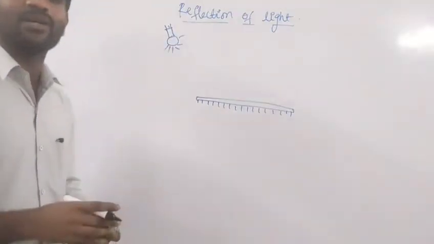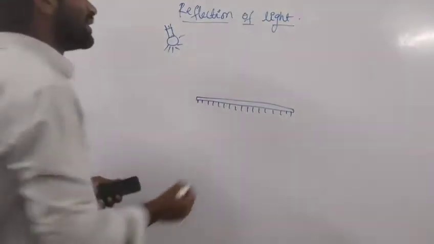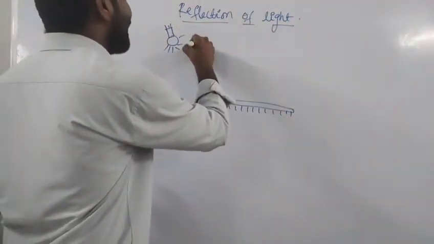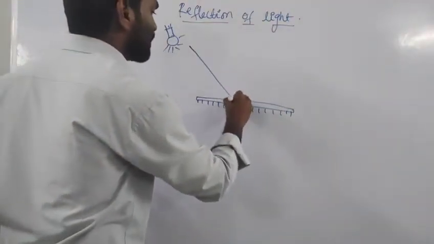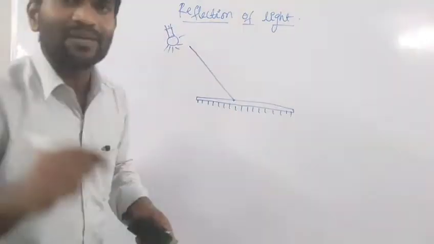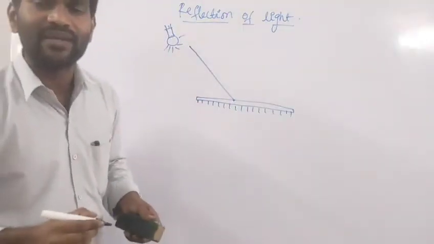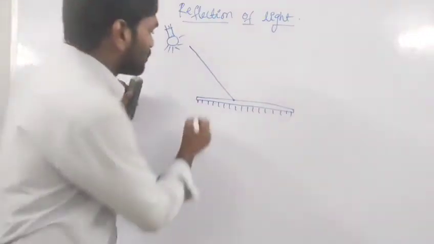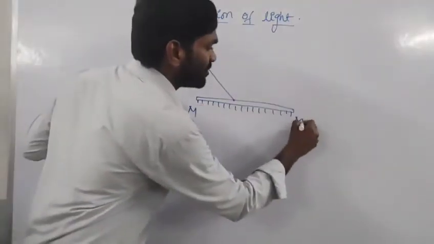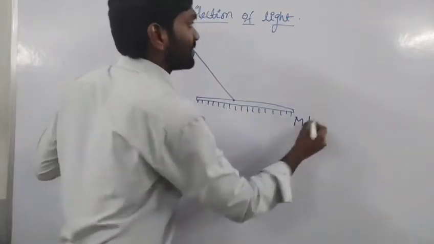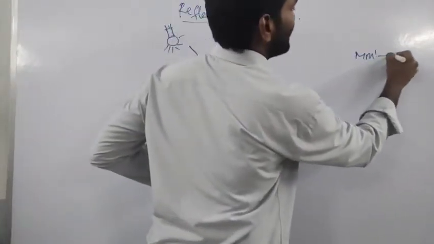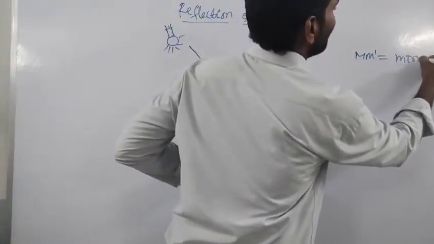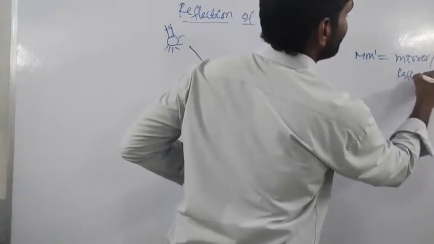Let us consider one light ray. It is coming from the source and is incident at one point. That point where it is incident, we consider as O, called the point of incidence. Suppose I give the name of this object, the mirror, as MM dash. Here MM dash is nothing but a mirror or reflecting surface.